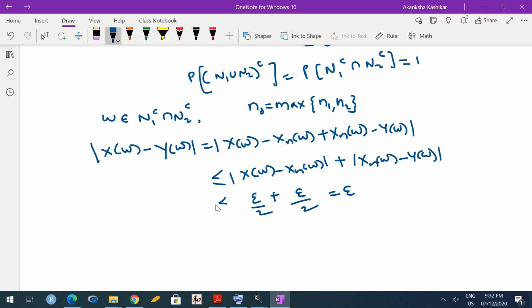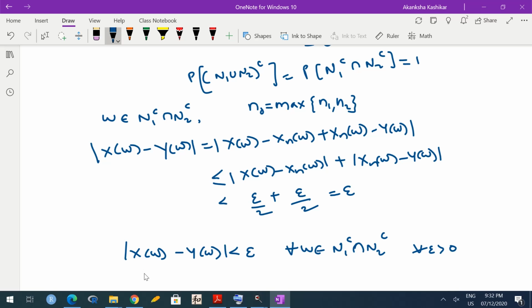What does it mean? We are saying that mod of X(omega) minus Y(omega) is strictly less than epsilon for every omega in N1 complement intersection N2 complement, and basically this happens for every epsilon, because given any epsilon this is true.